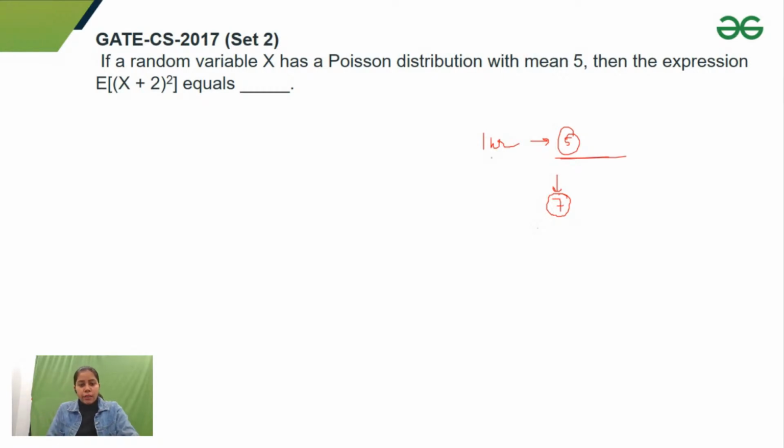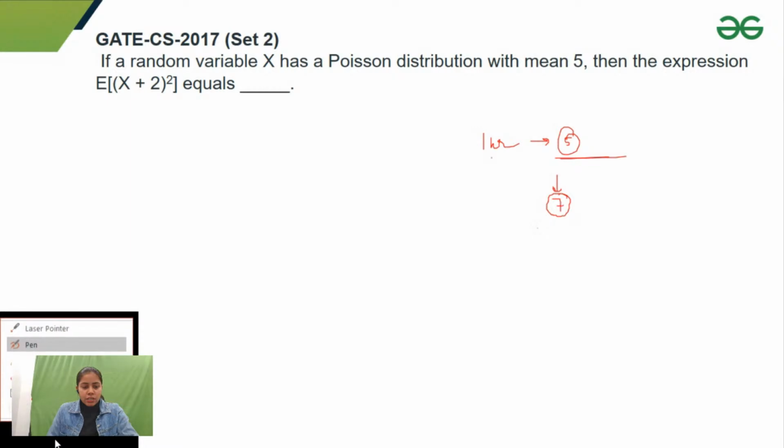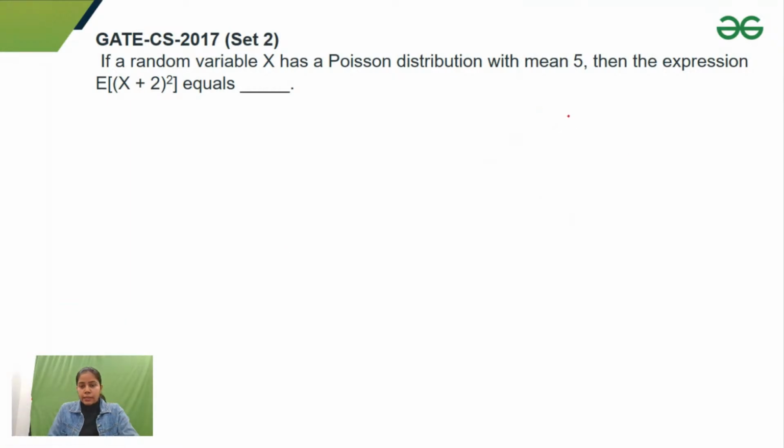If I talk about Poisson distribution, its probability distribution is lambda to the power x upon x factorial, times e to the power minus lambda. It is a discrete distribution. Normal distribution is a continuous distribution. Here x is a discrete number.